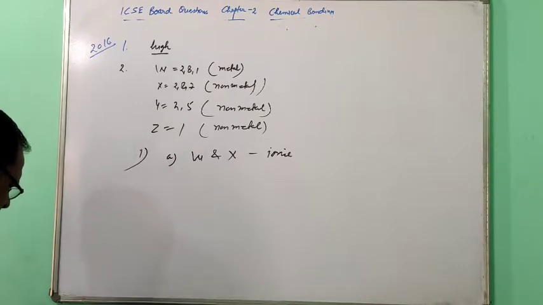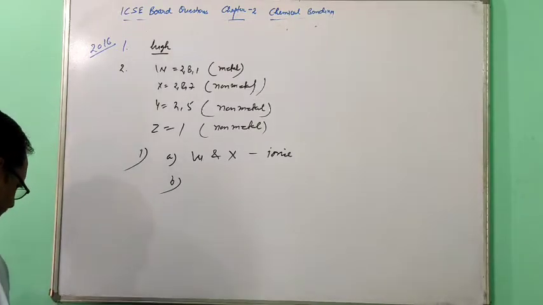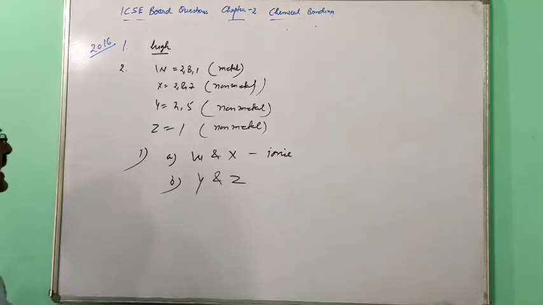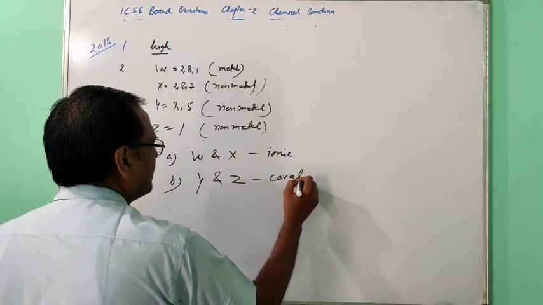Then it is asked B, Y and Z. Just to see, Y is non-metal, this also non-metal, so covalent.